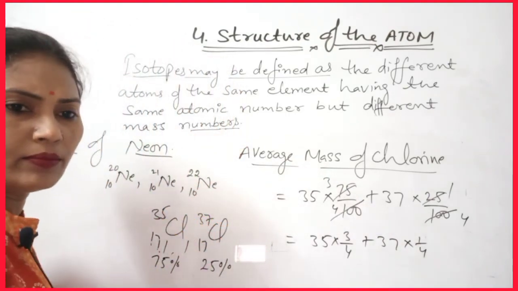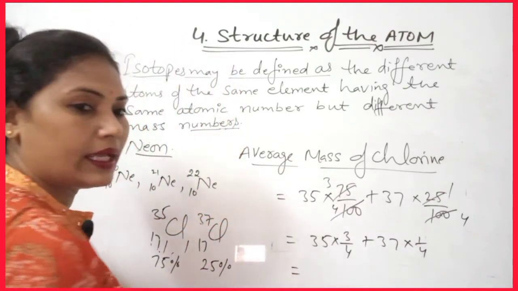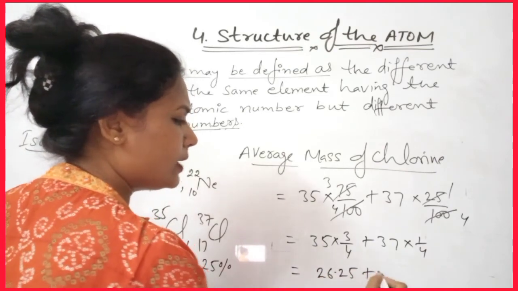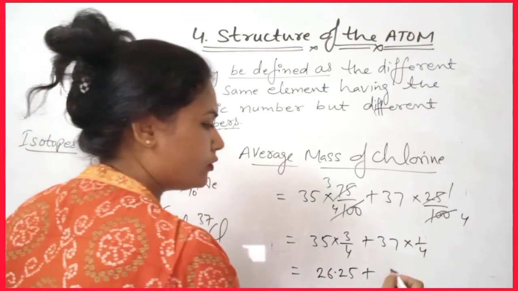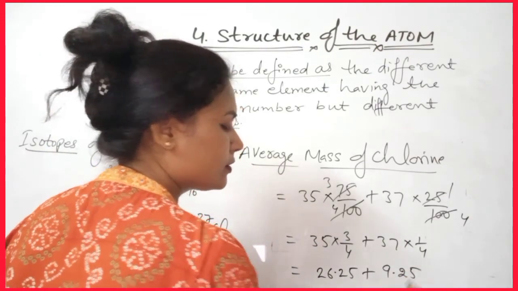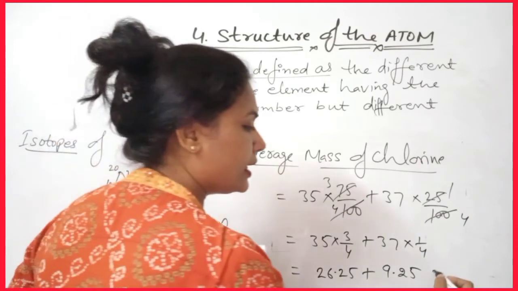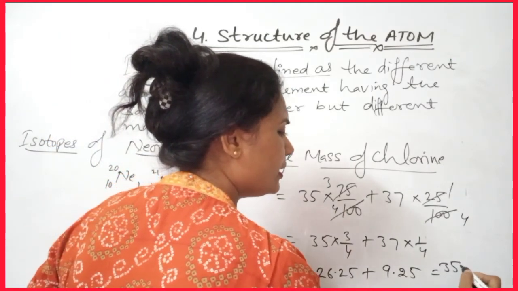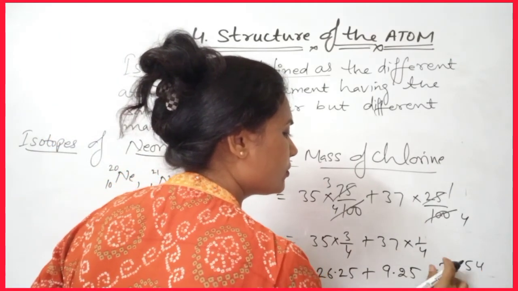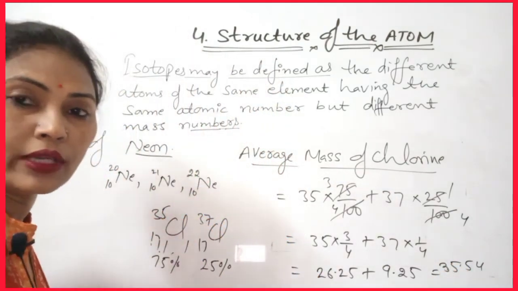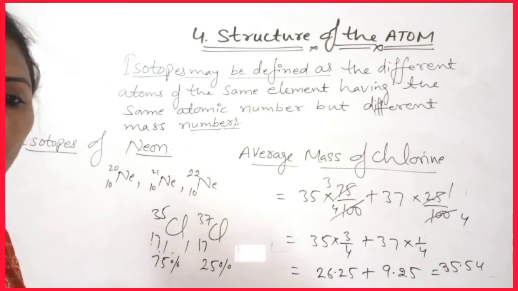It will come like that, 26.25 plus 9.25. Now what will come? We will get 35.5 u. So this is the average mass of chlorine.